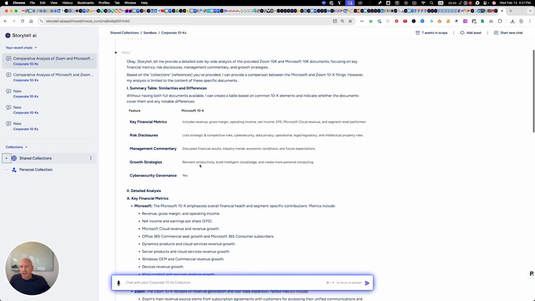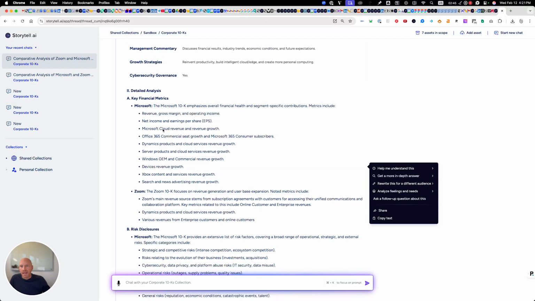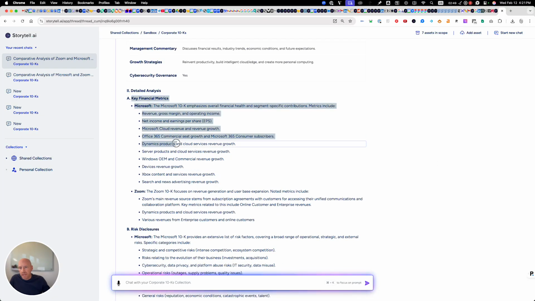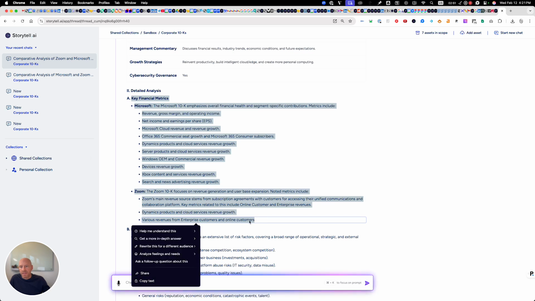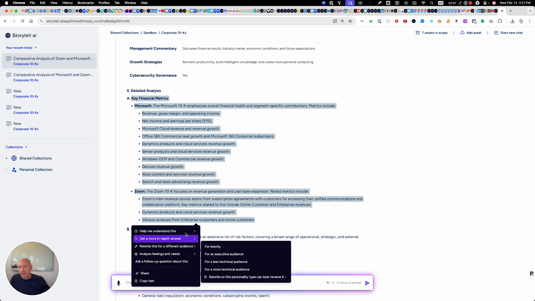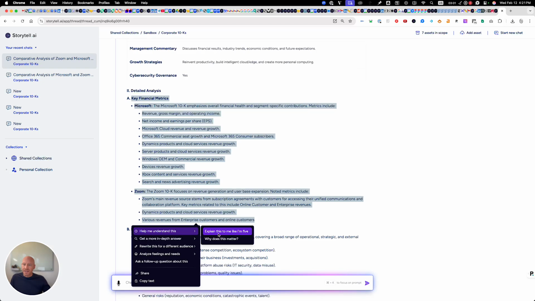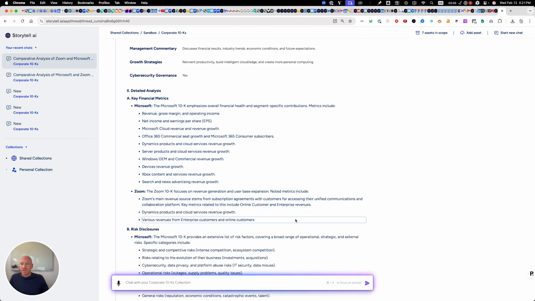We can see that we get a really detailed answer here back, and we can also go deeper into any of the answers. So maybe when we want to go deeper into like key financial metrics, we can say, give me a more in-depth answer, give me more detail on this, or maybe we want to rewrite it for a different audience, or just help me understand it, explain it to me like I'm 5. So there's just a lot of functionality and ways for you to go very deep on unstructured data. There's so much more to Storytell, but I think I'm out of time.